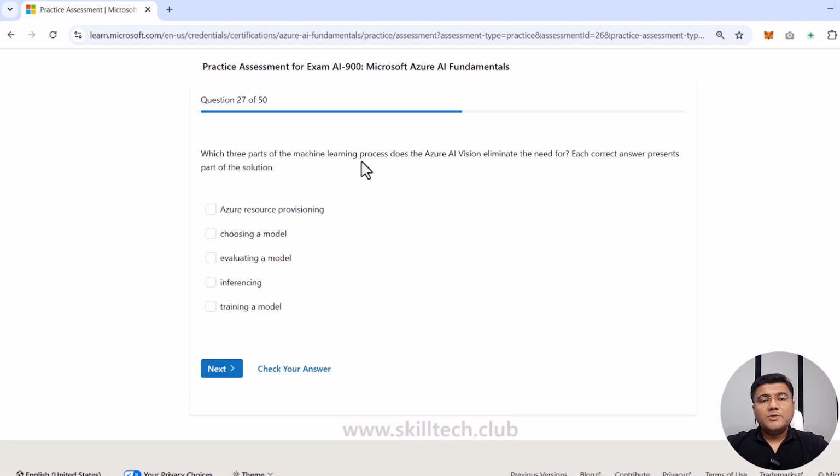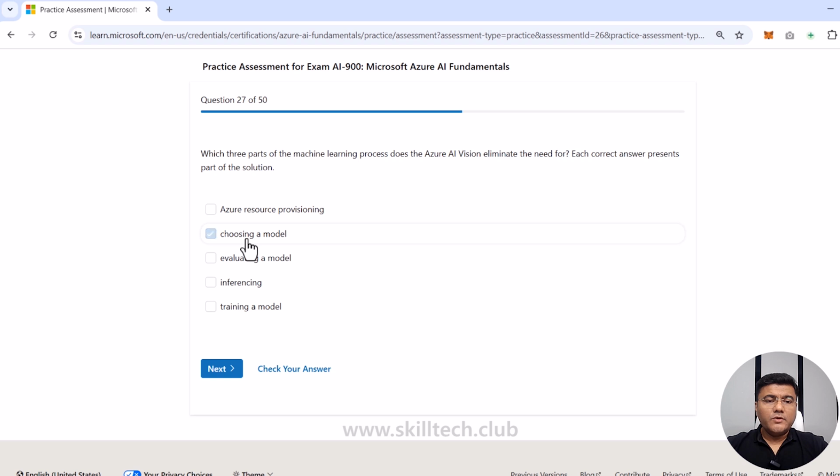Which three parts of machine learning process does the Azure AI Vision eliminate the need for? So Azure AI Vision is going to eliminate the need for which three parts? That's what we need to find out. Each correct answer presents a part of the solution. Azure AI Vision service can eliminate Azure resource provisioning. No, we have to do that.